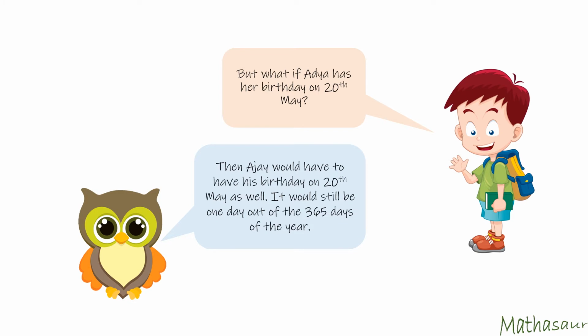But what if Adya has her birthday on 20th May? Then Ajay would have to have his birthday on 20th May as well. It would still be one day out of the 365 days of the year.